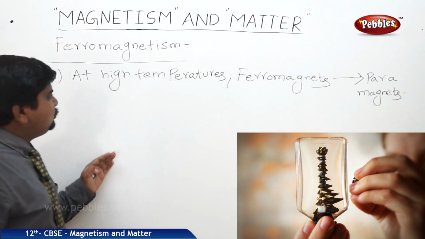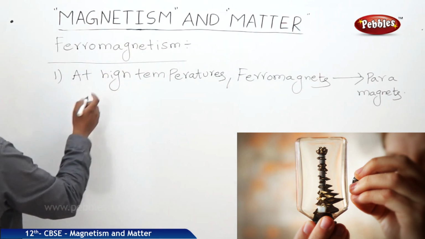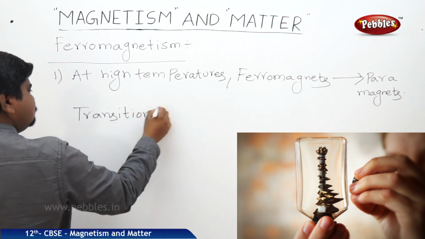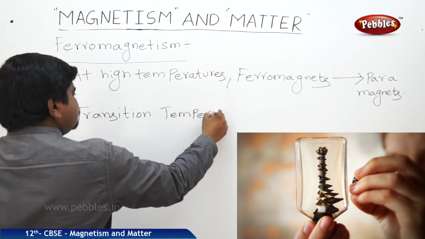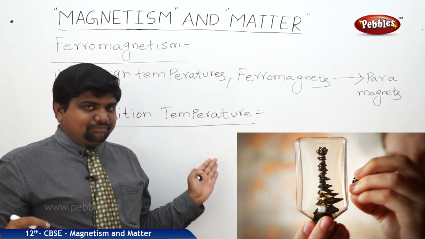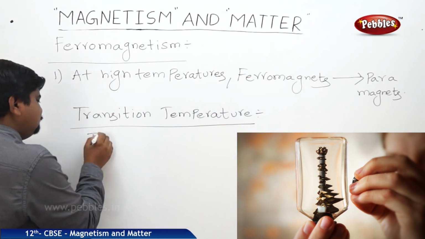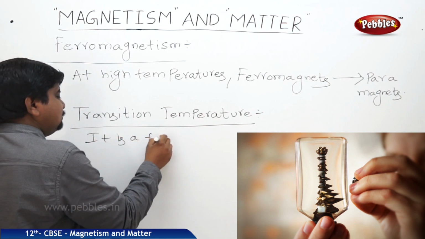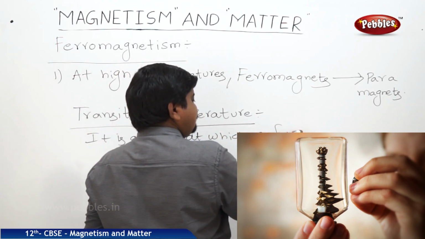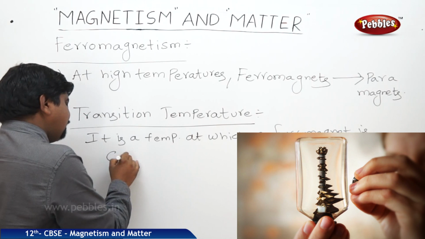The temperature at which this takes place is called the transition temperature, or Curie's temperature. It is the temperature at which a ferromagnet is converting to a paramagnet.